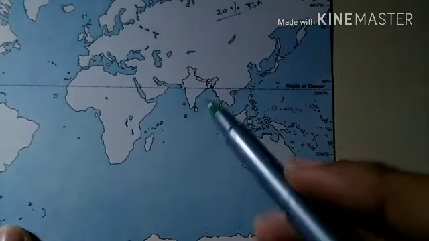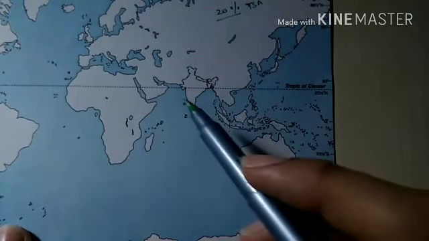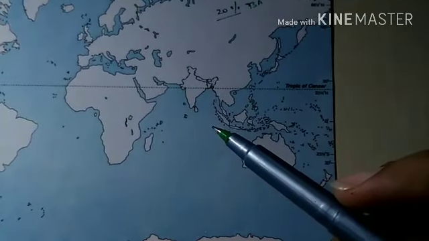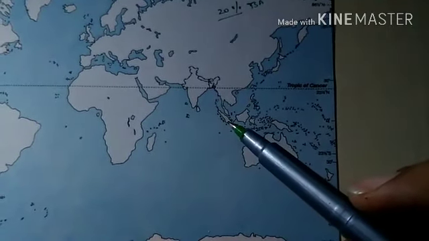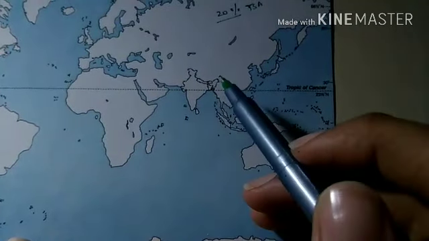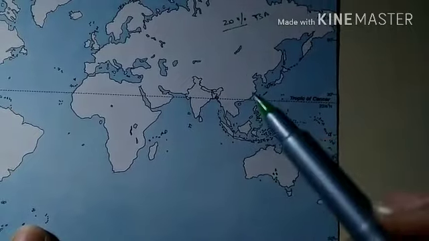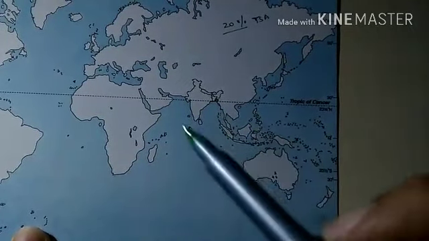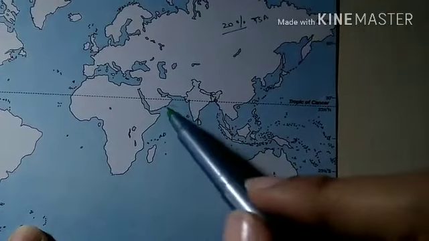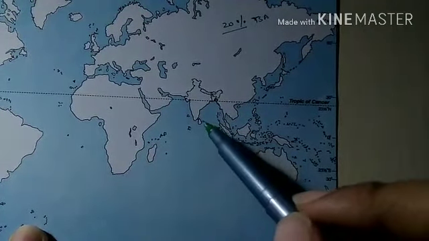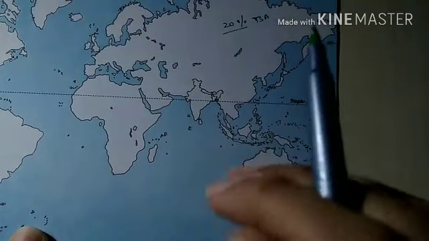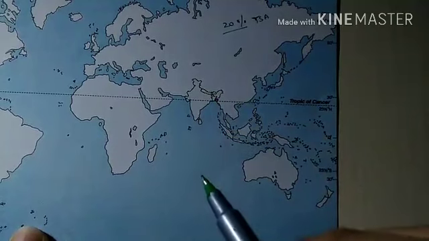However, in the Arabian Sea, Bay of Bengal, and also in the Andaman Sea, the width of the shelves varies from 192 kilometers to 208 kilometers. So in the Arabian Sea and Andaman Sea we have broad continental shelves.